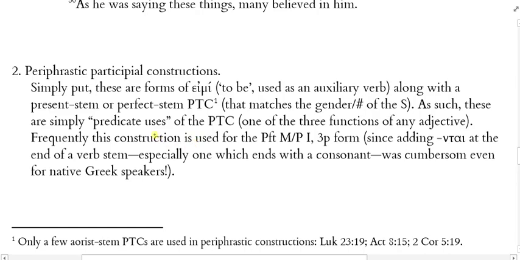Why is that the case? Because if you have a perfect stem, let's say you have reduplication, you have your perfect stem here, then you're adding tai right here. If you have a consonant at the end of your perfect stem, guess what you're going to have? You're going to have 3 consonants in a row. That's really hard to pronounce, isn't it?